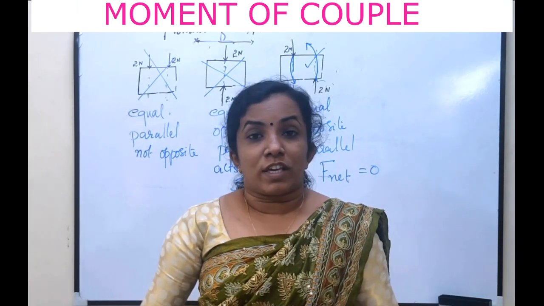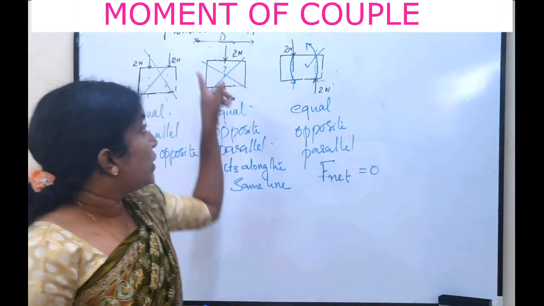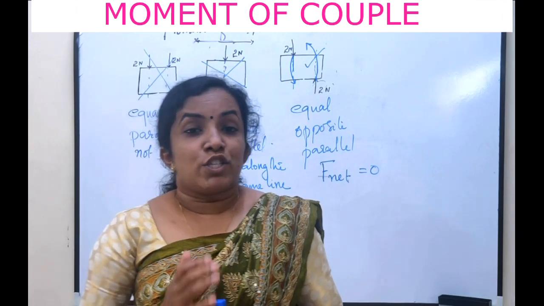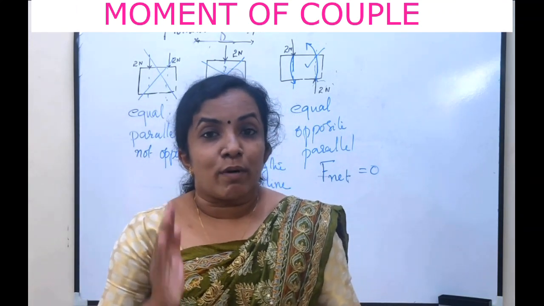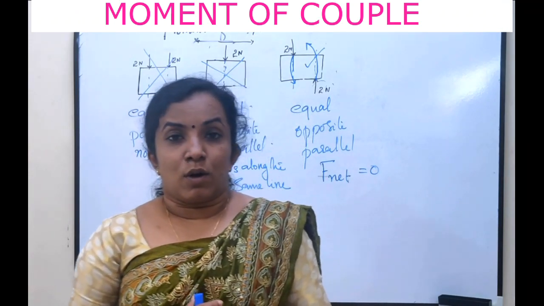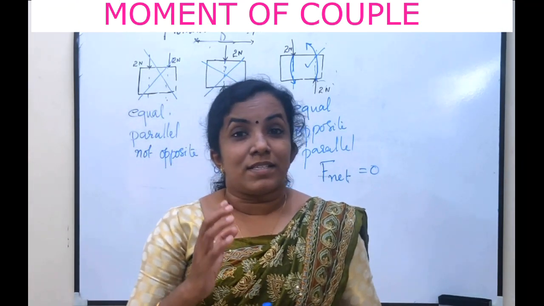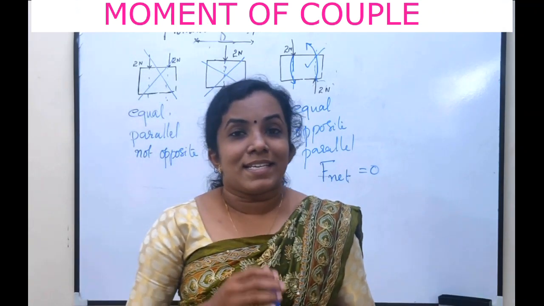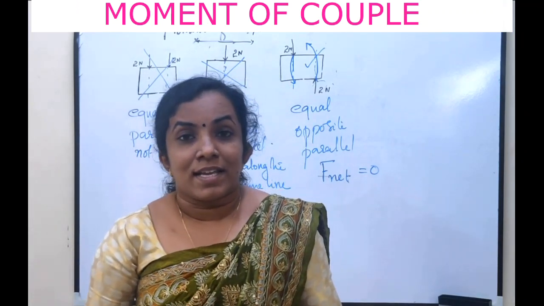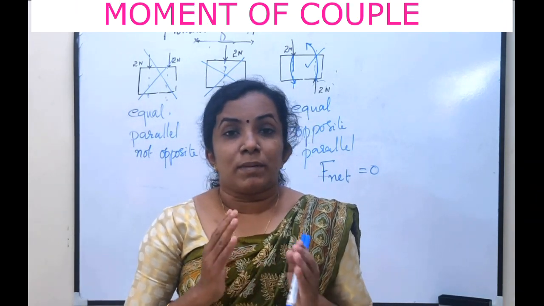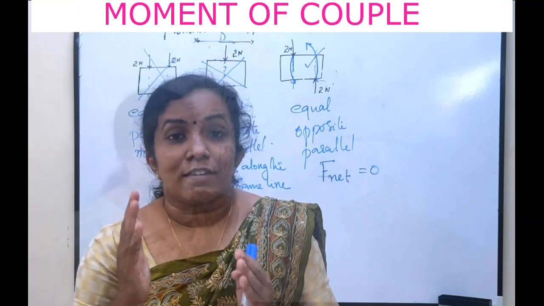Let's come to the point. What is moment of couple? The ability of a couple to produce rotational motion is called the moment of couple, or the moment of couple is the torque produced by the couple of forces, and it can be taken as the product of either force into the perpendicular distance between the forces.